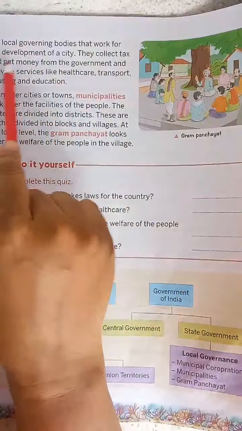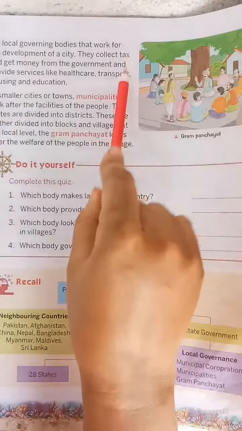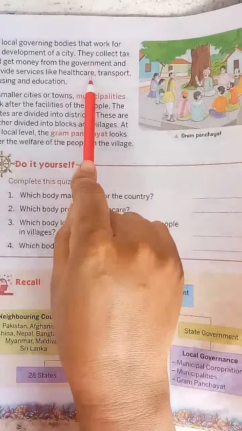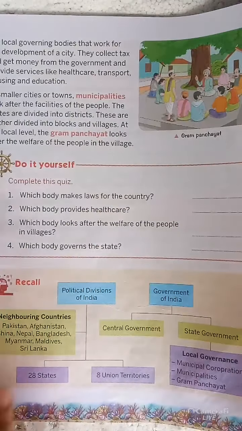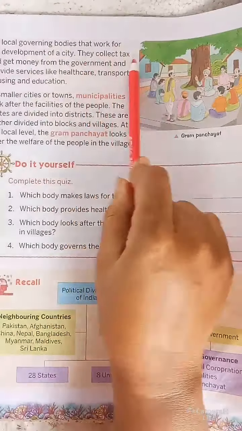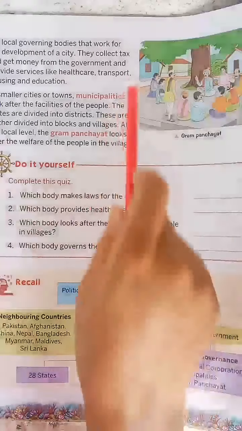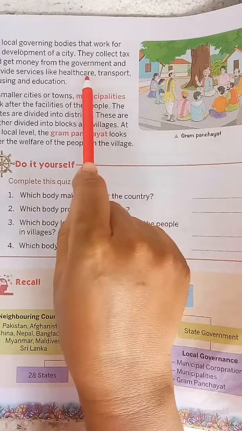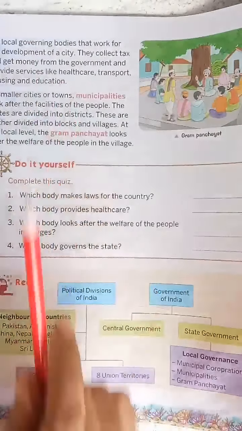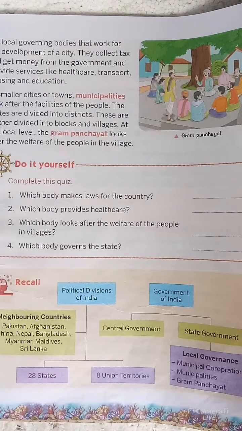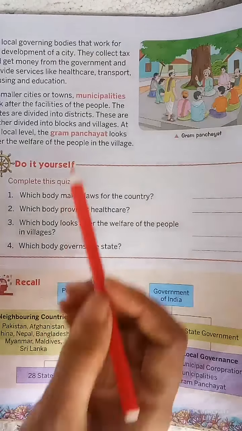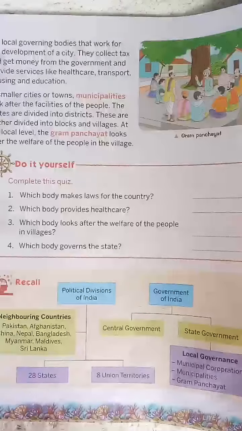They collect tax and get money from the government and provide services like healthcare, transport, housing and education. We know that the government and the corporation make the rules, and for that only they collect tax.